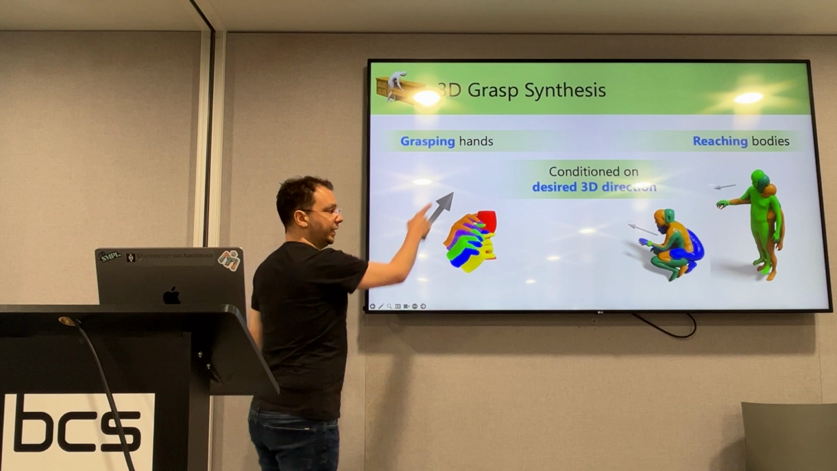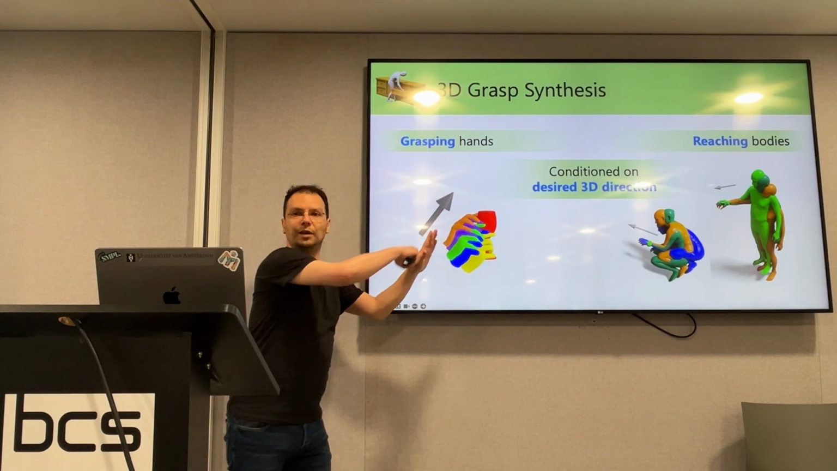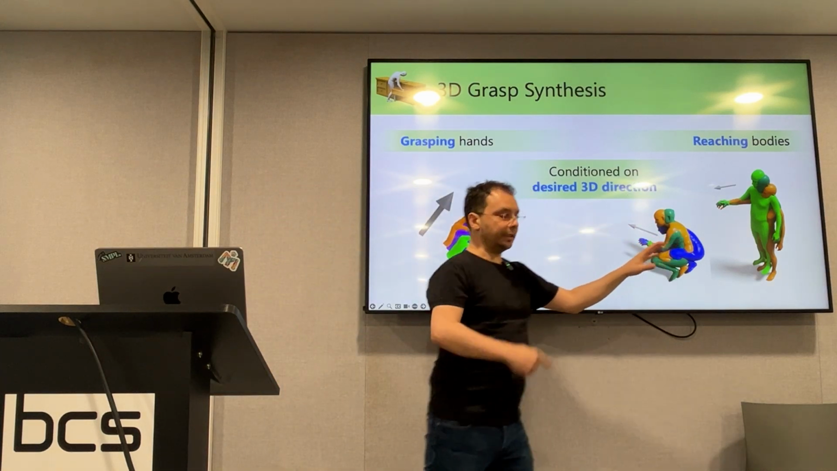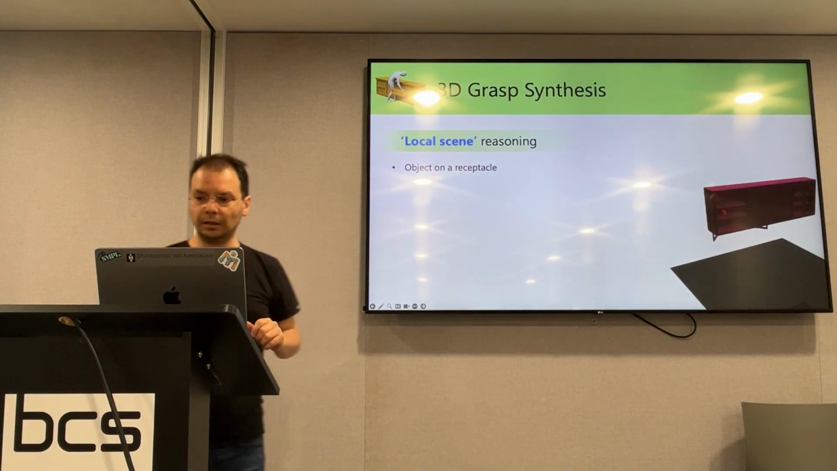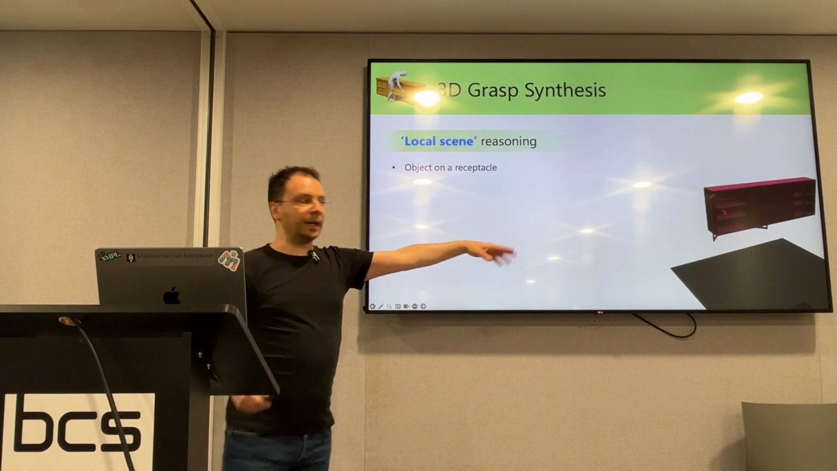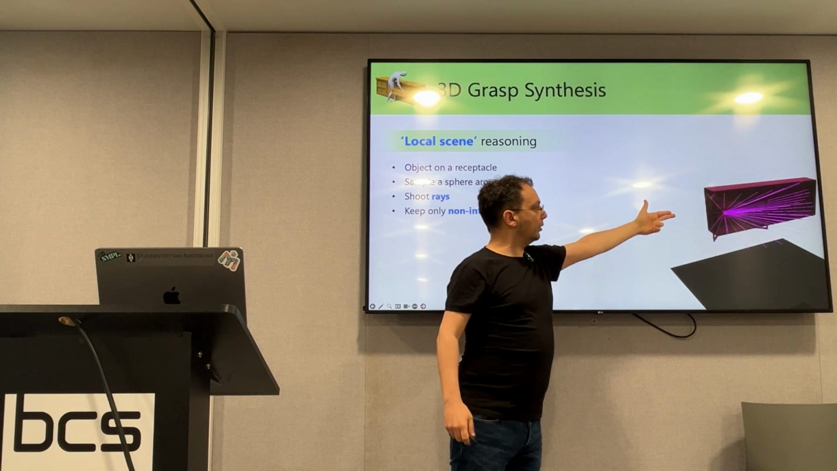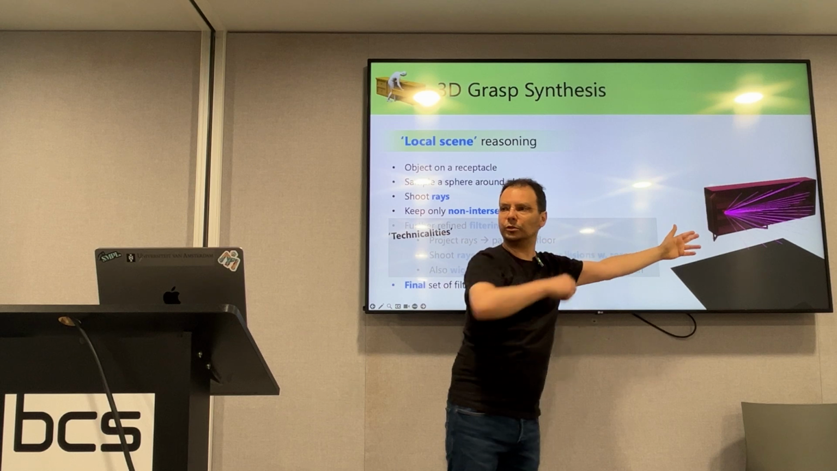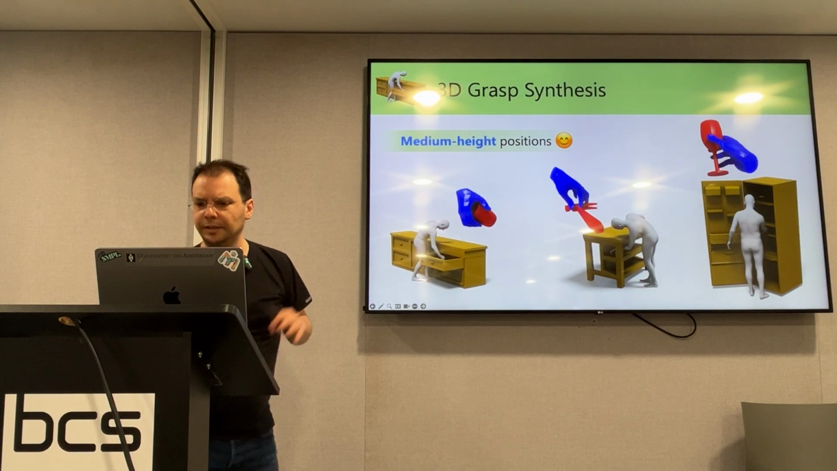So given a desired 3D vector, we can generate hand-only grasps that have a palm direction that satisfies the vector, or a reaching body that has an arm that satisfies this direction. So this gives us controllability, so that we can grasp an object only from a direction that is plausible. And how do we do this? Simple ray shooting and simple collision check, so that we find the directions from which a body can actually approach the object without penetrating.